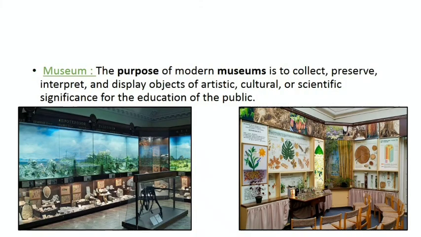Then our next aid is museum. Biological museums are found in schools and colleges, like the biology laboratory that we find in our schools. In these museums, plant and animal species are preserved in jars and containers with the help of appropriate preservatives. You have often seen this in your biology labs.